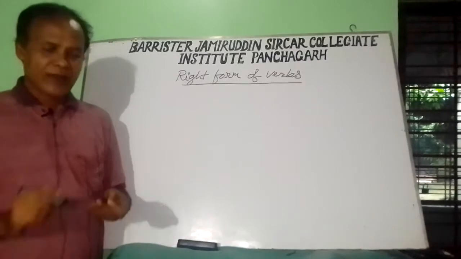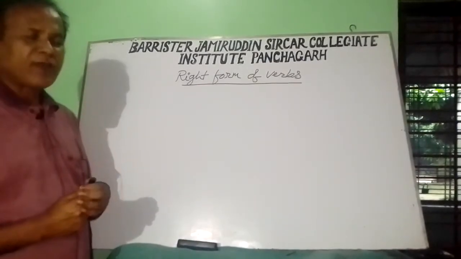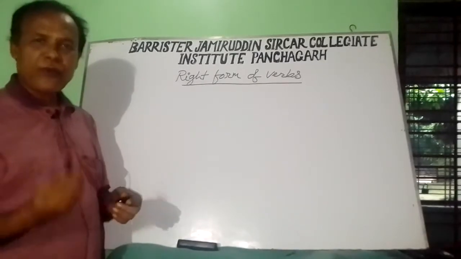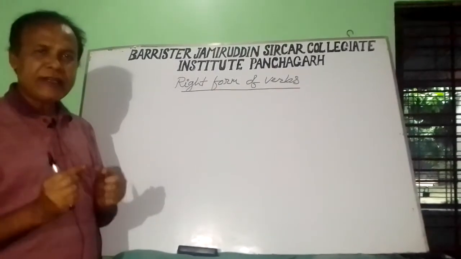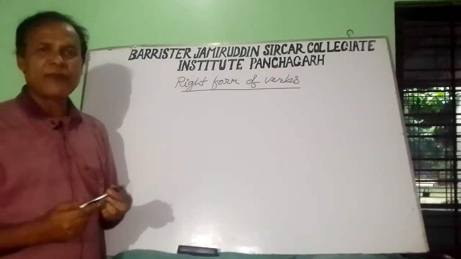We know the right form of verbs. When we want to make the correct form of right form of verbs, we must follow some rules.